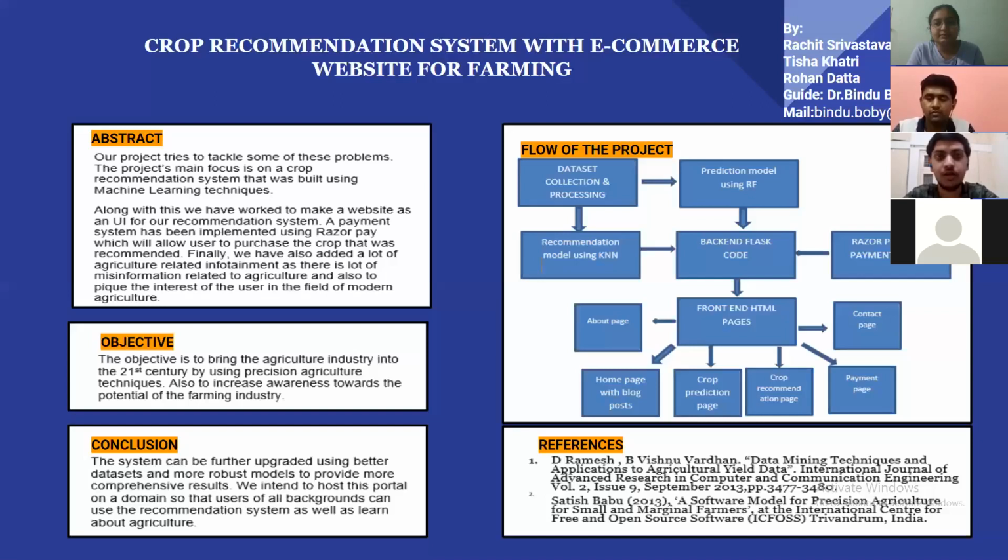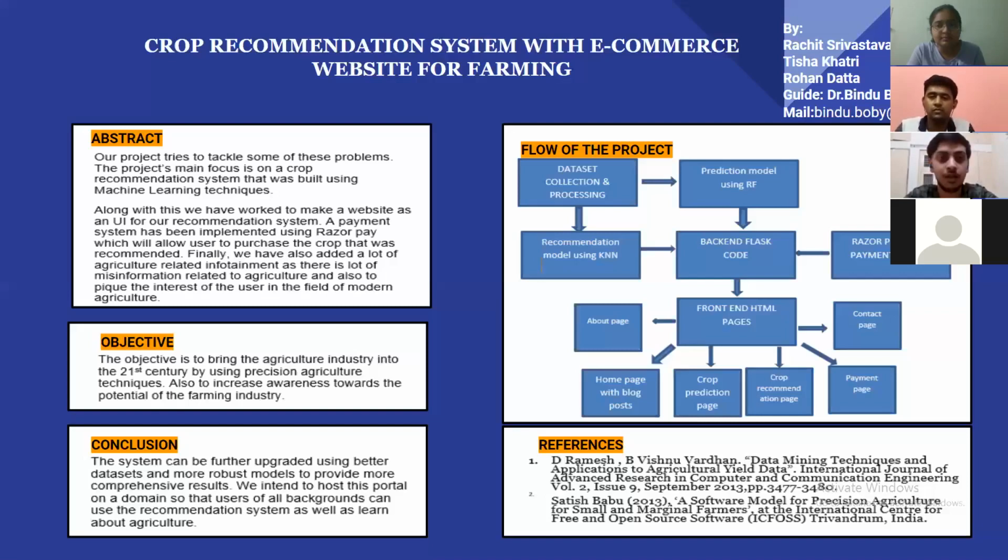In conclusion, there are some things that we could improve in our project, namely the fact that we had to use two datasets instead of one. That was primarily because we were not able to get good datasets that had both the soil chemistry data and the location-based data on the internet, and we were not able to collect it ourselves due to the ongoing pandemic. So we would want to work on a dataset that has both of these things in a single dataset, and that will give us a much better result.